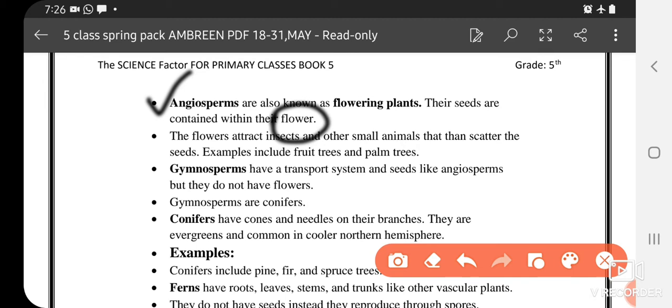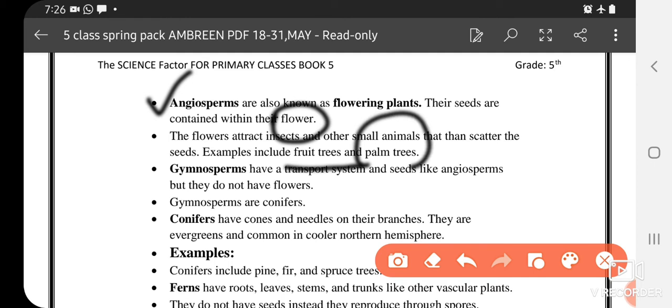Means how the seeds of these plants are scattered, the flower attracts any insect or small creature like butterflies, and these insects come to the flower and then become the source to spread the seeds of these plants. Their examples include fruit trees and palm trees.